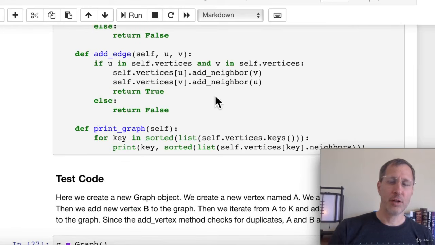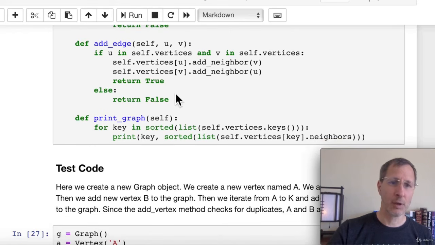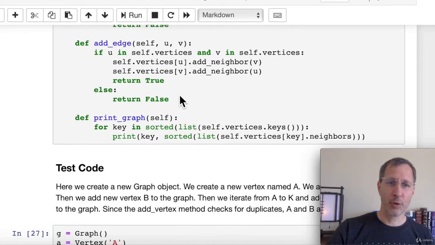And to add an edge, each time we create a new edge, we check if both of the vertices are actually existing real vertices in the graph, because if the vertex does not exist in that graph, we can't add an edge connecting that vertex. And assuming that both vertices are valid, then we add U to V's neighbor list and V to U's neighbor list. That's why we have two different add operations here. And we return true. And then to print the graph, we're really just going to print out the neighbor list for each vertex. So the name of the vertex and then that vertex's neighbor list.